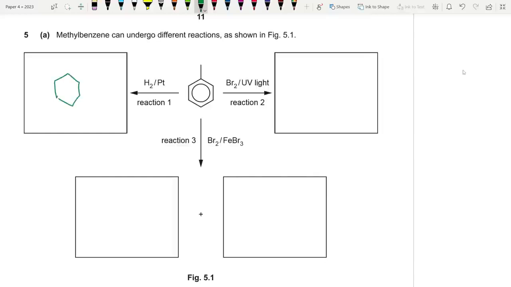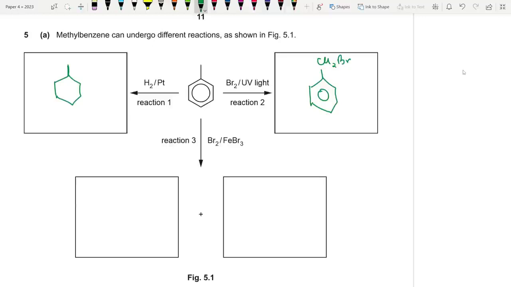So it's going to be reduced. There you go. So we just lose the benzene ring, and when you add bromine with UV light, it is actually going to be a free radical substitution reaction. The ring won't take part in the reaction, but rather the CH3 that you have here will turn into CH2Br. One of the hydrogens will be replaced by bromine, free radical substitution.